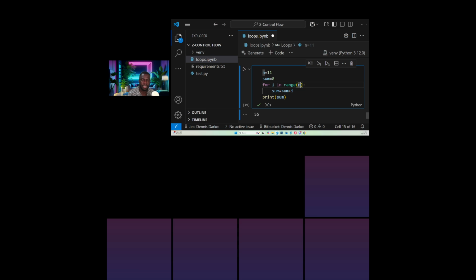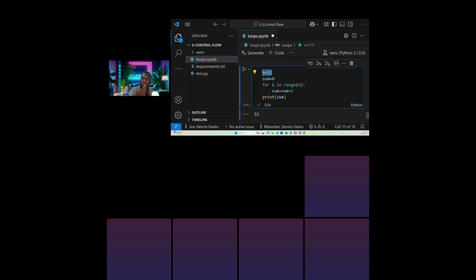For Python, it starts from the index of 0. So for i in range, this is our temporary variable that is going to hold the values from the range. You get it? When we say for i in range n, it means the program is going to iterate through the n values. Currently in our program, we've stored these n values, which is 11.